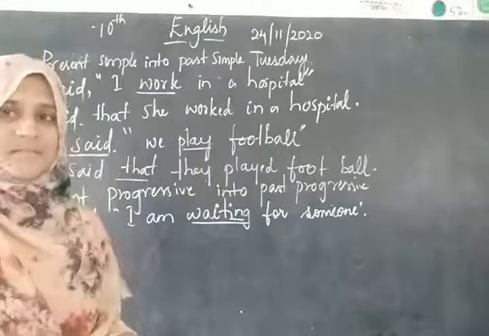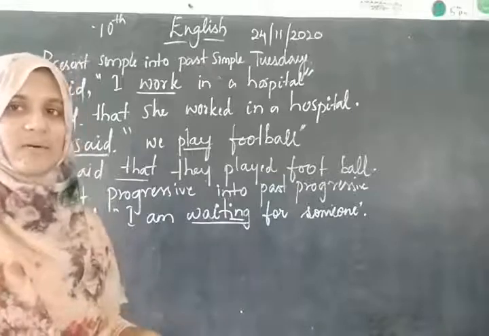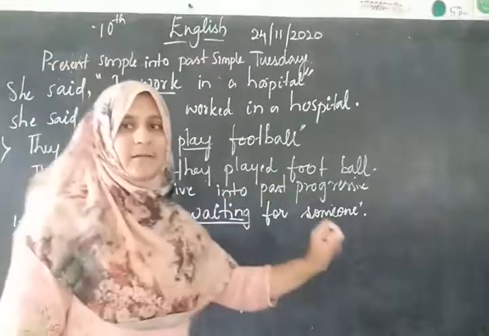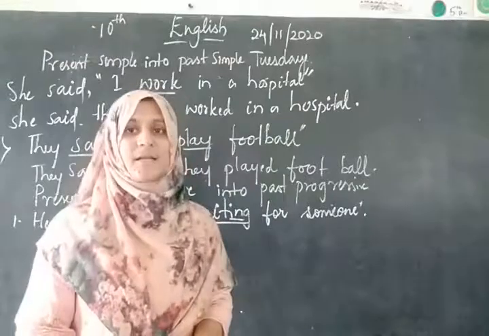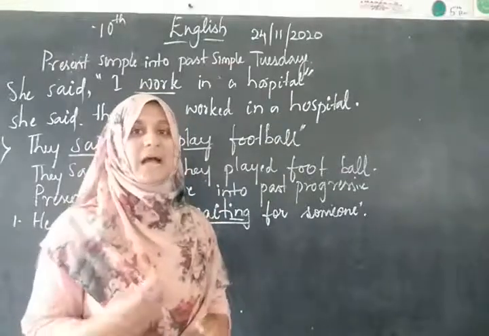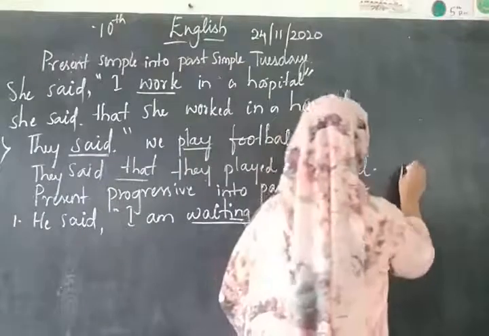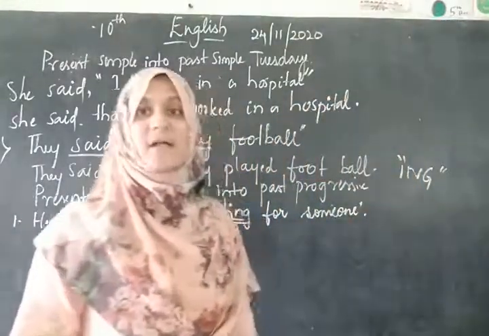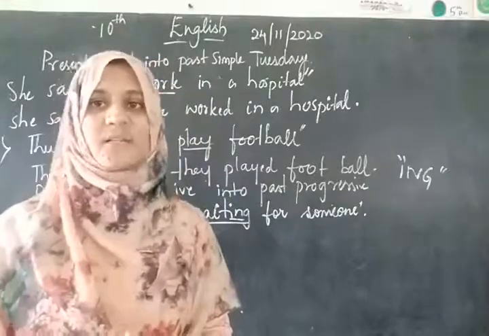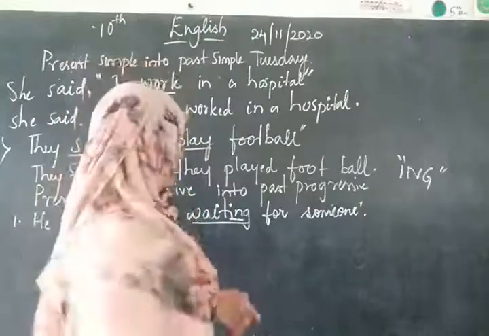Example, I am dancing. It means that I am dancing right now. Or I am writing. It means I am writing right now, like my work is in progress. So whenever the word ing is given in a verb, it means that the work is in progress. The work is continuous.